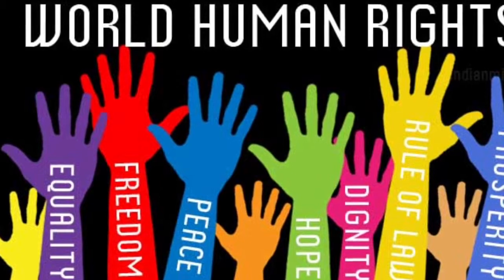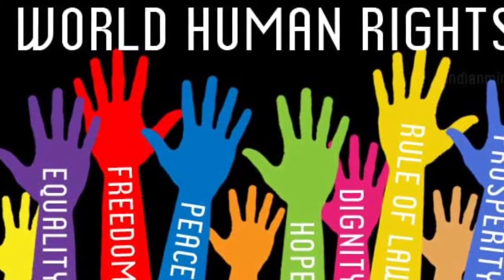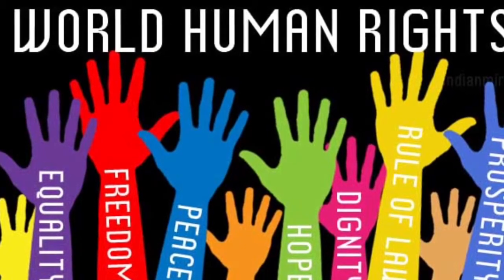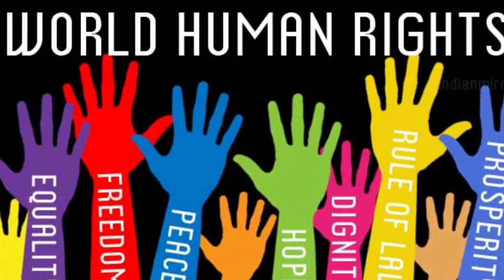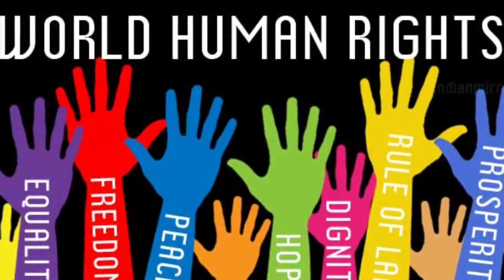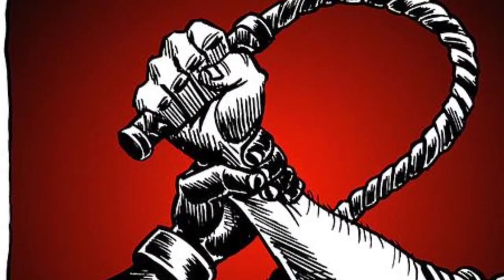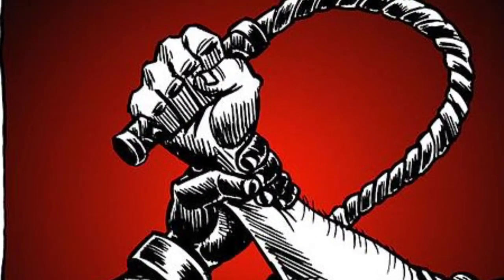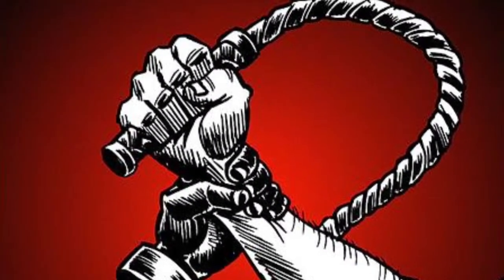Human rights. Some of the human rights that were violated were Article 1, which says all human beings are born free and equal in dignity and rights. During that time, people weren't born free. They had to do and serve the government. Another one was Article 5: no one should be subjected to torture or to cruelty. During that time, people were tortured and treated with cruelty.